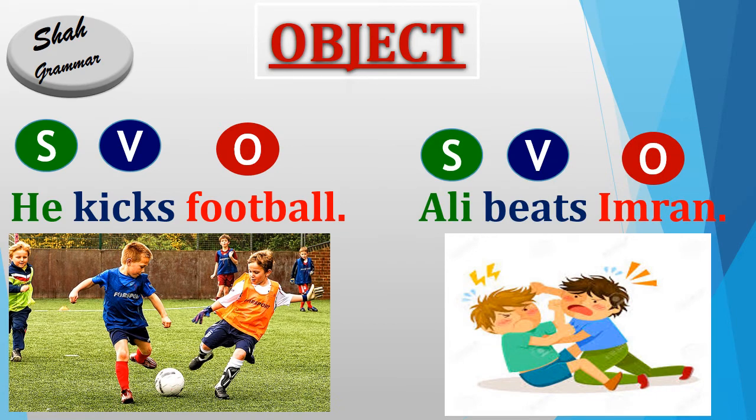Now see the next example. Ali beats Imran. In this sentence Ali is subject, beats is main verb and Imran is object. Why is Imran object? Because Imran is receiving the action which is performed by the subject Ali. And what is the action? Beat is main verb and action. So Imran is being beaten by Ali. So Imran is receiving the action, so Imran is our object. So guys, it is also clear that an object may be a living or a non-living thing, both.